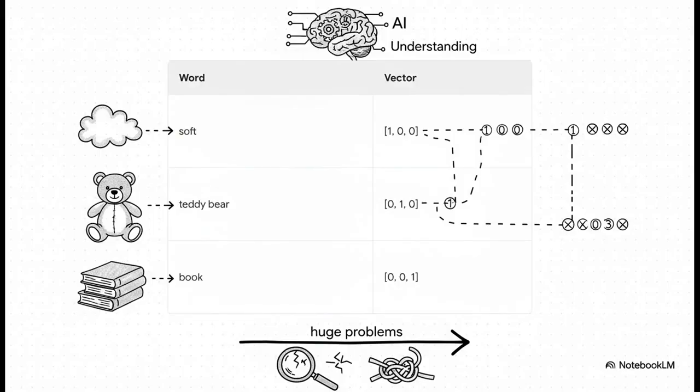So now that we have our tokens, how do we turn them into those number vectors we talked about? Well, the first idea people had was something called one-hot encoding. Imagine you have a giant dictionary of every word you know. For the word soft, you create a vector that's all zeros except for a single one in the spot for soft. Same for a teddy bear, it gets a one in its own unique spot. Simple, right? Kind of logical. But this simple idea has some massive problems.